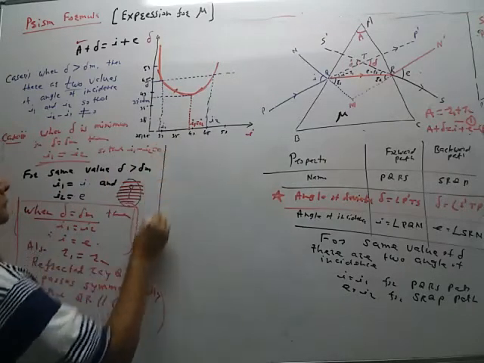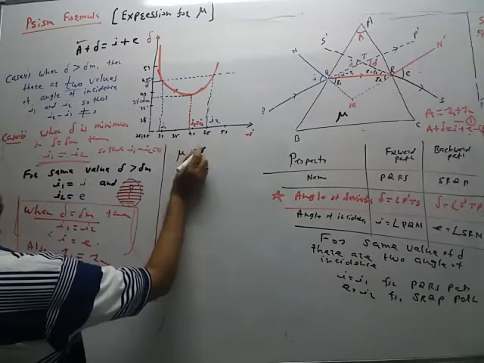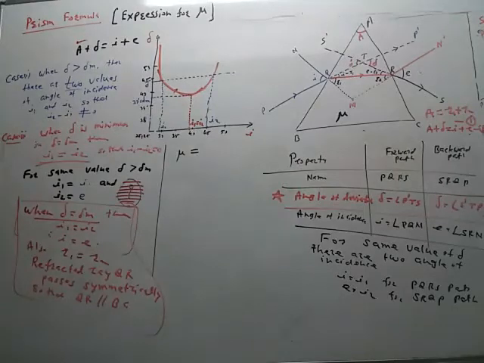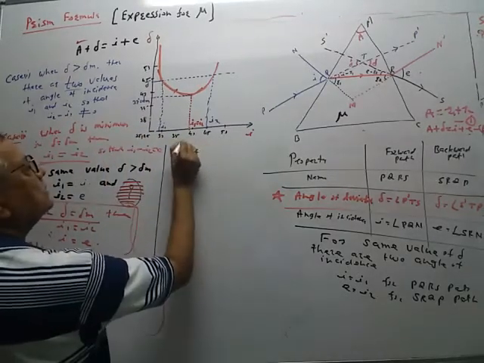So, refractive index mu is equal to, by Snell's law. We are using this Snell's law.